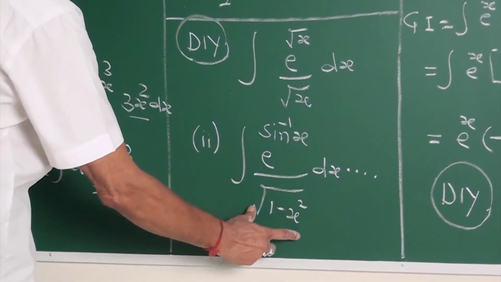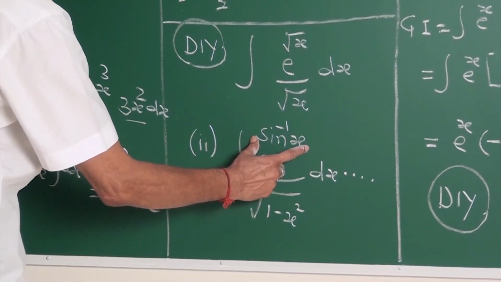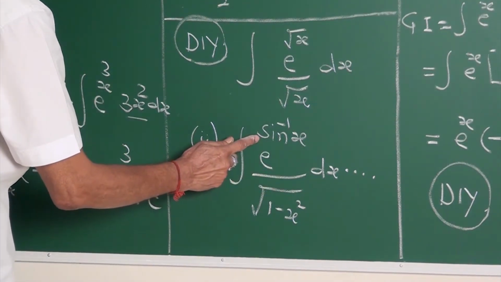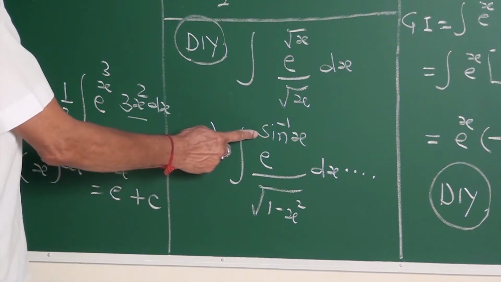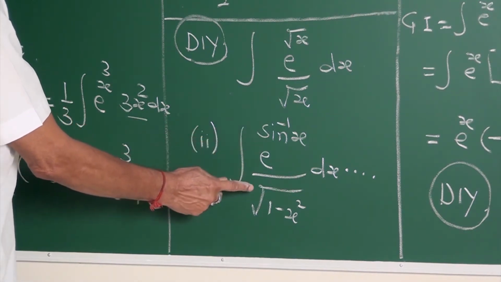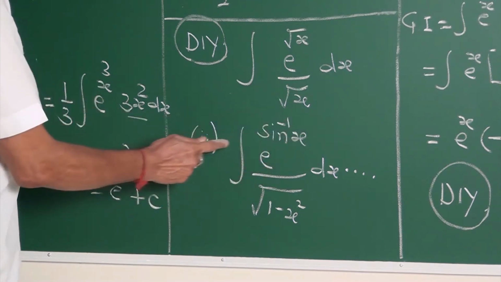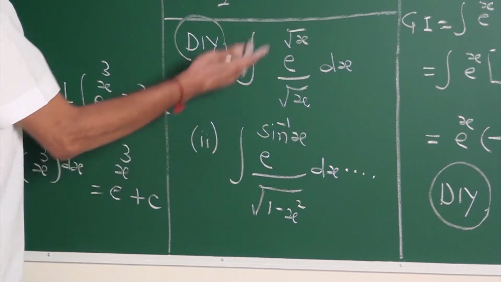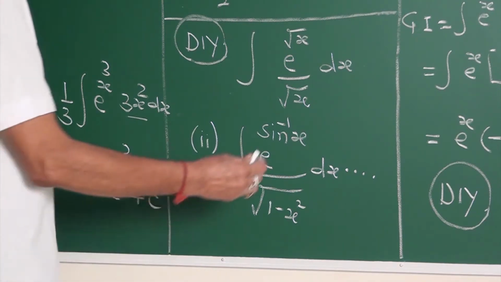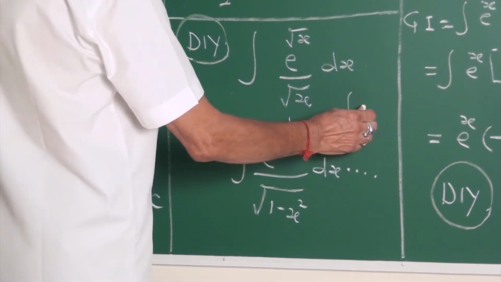1 upon root 1 minus x square is nothing but the derivative of sine inverse x. Once again, e to the power f into f dash. Instead of sine inverse x, they may give cos inverse x. But the derivative of cos inverse x is minus 1 by that, so you must adjust the minus sign outside. Like this, my friends, they may give any examples.